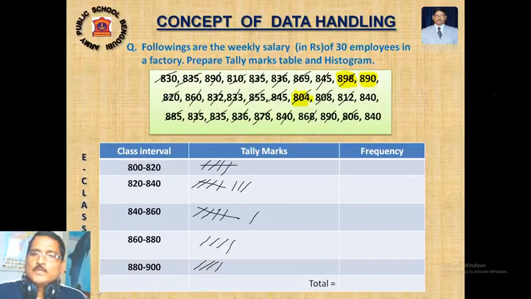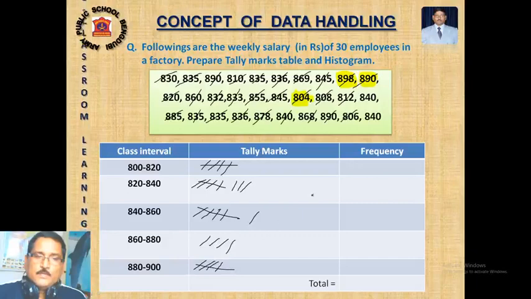So here 890 will be here, make a bundle. 840 will be here, 842, 840 to 860. 840 again, 840 to 860. Now count the number.